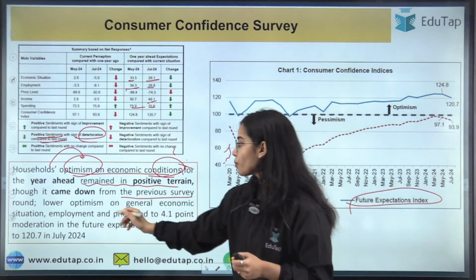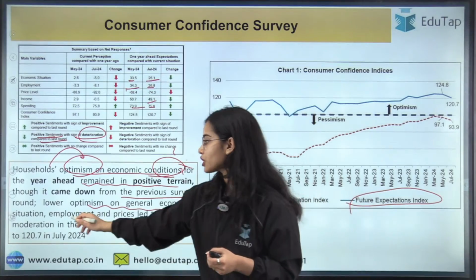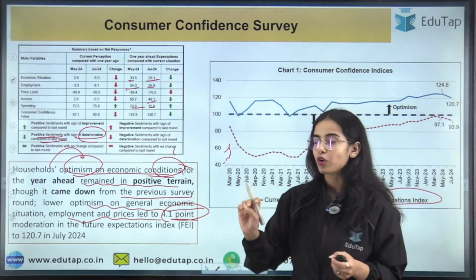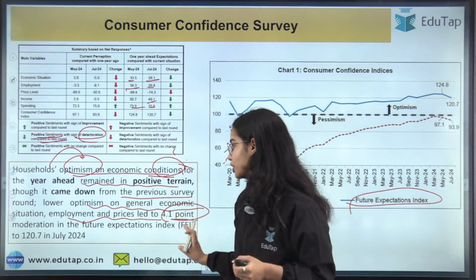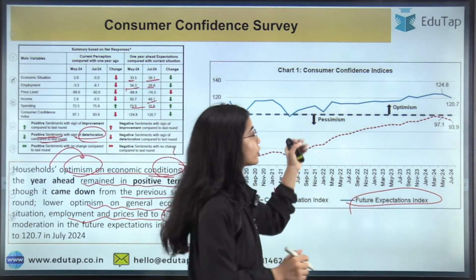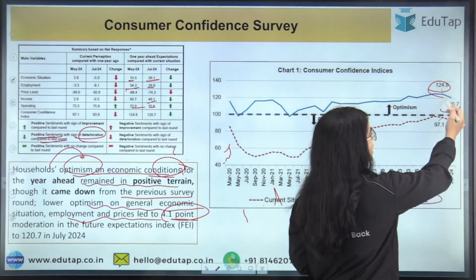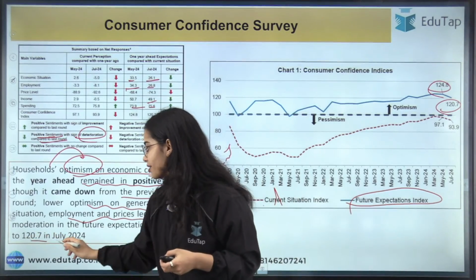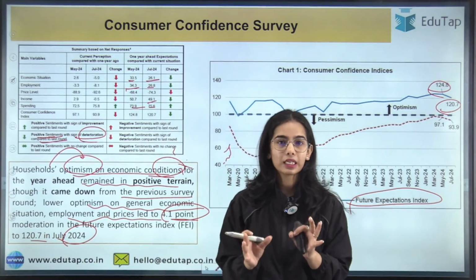Okay, so lower optimism on the general economic situation, employment and price led to a 4.1 point moderation in the future expectations index. Before it was 124.8, now it has come down to 120.7 in July 2024. So I hope this is clear.